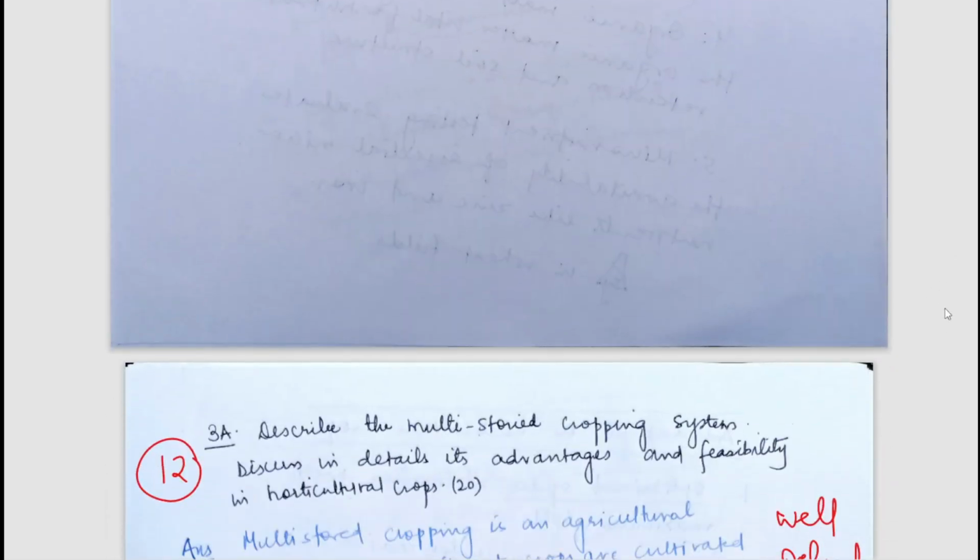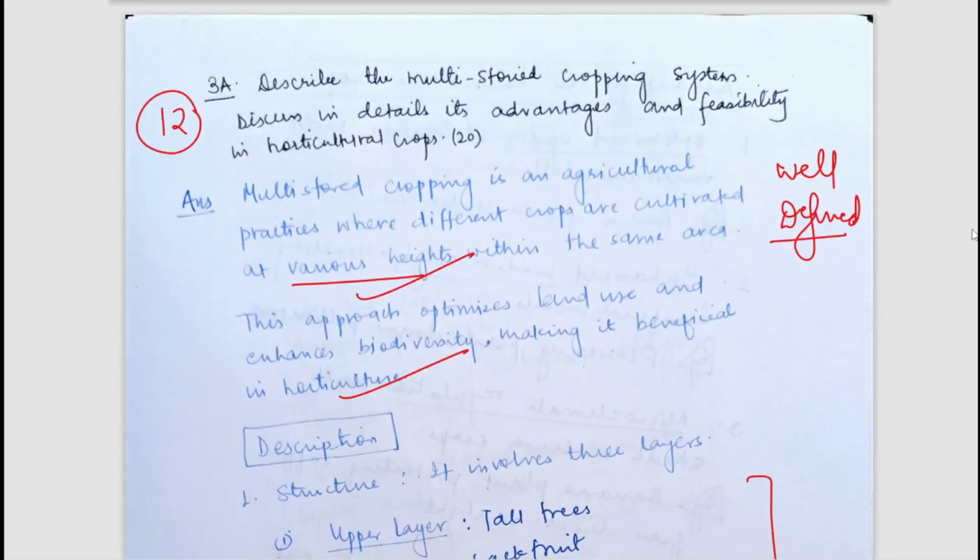Now let's move to the next question. The next question is, describe multi-storied cropping system and discuss in detail its advantages and feasibility in horticulture crops. As the name suggests, multi-storied means plants of different heights are taken, in various stories. So the keyword here is heights. Plants of various heights are grown in the same field where they complement and supplement each other.